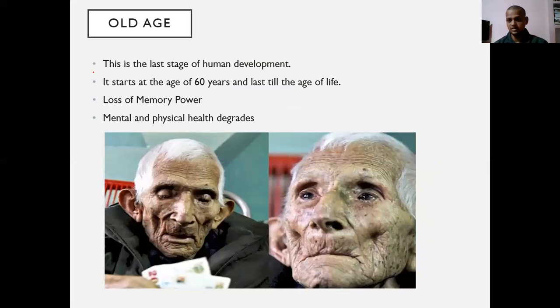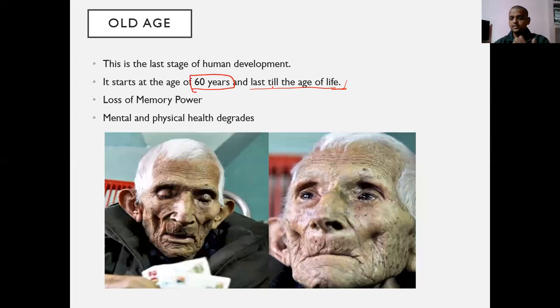This is the last stage of human life. It's called old age. It starts at the age of 60 years and lasts till the end of life. Normally, scientists have calculated the average lifetime of a person to be 60 years.